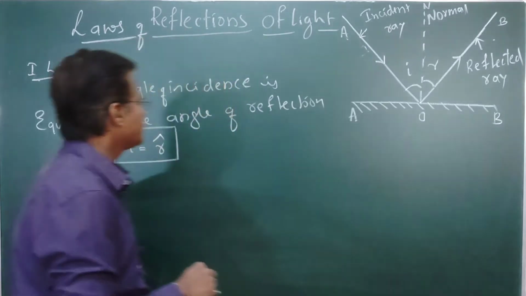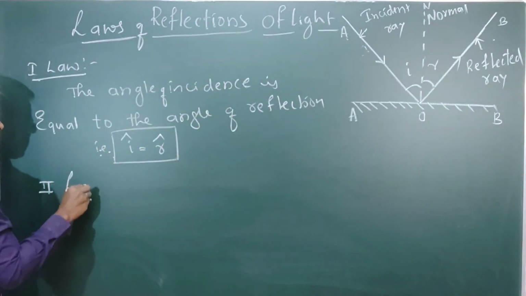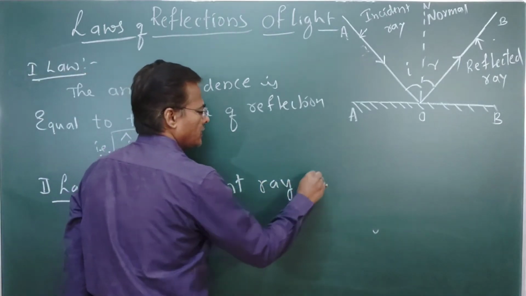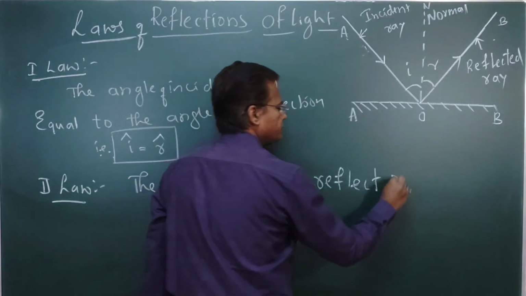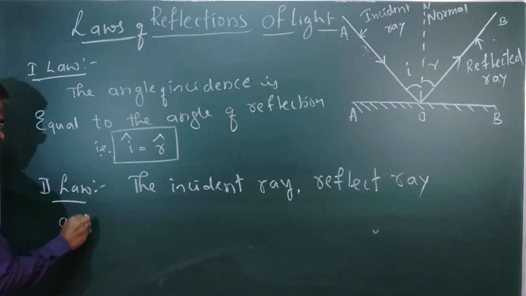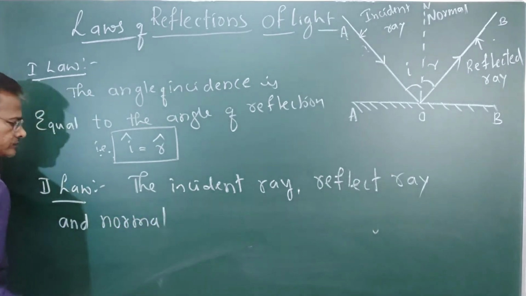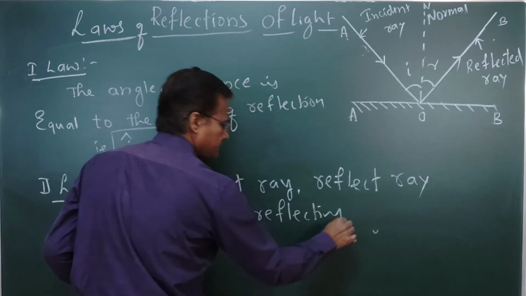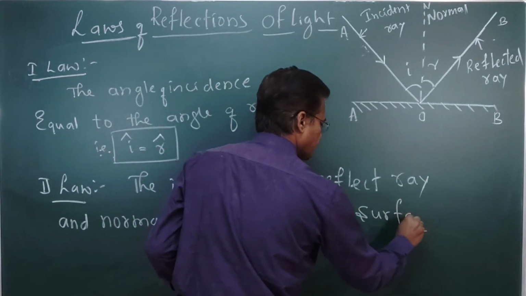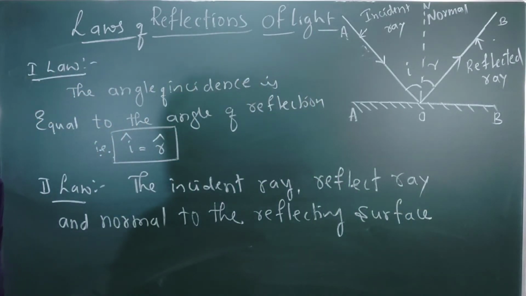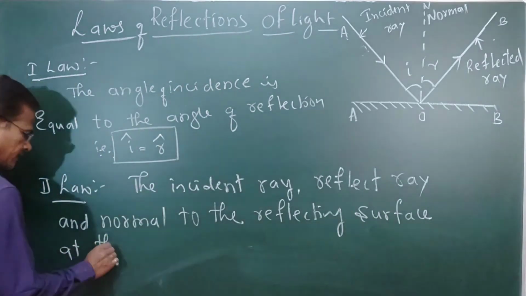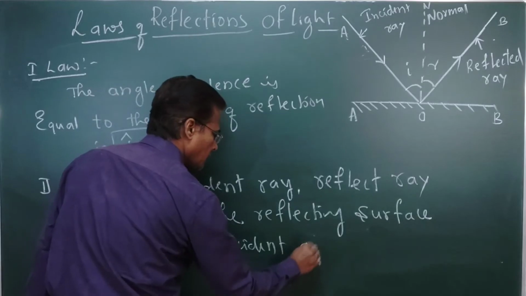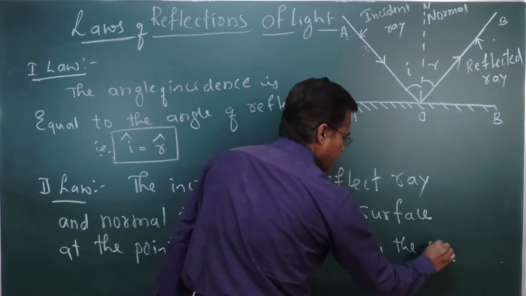Okay, the second law says that the incident ray, the reflected ray and the normal to the reflecting surface at the point of incidence lie in the same plane.